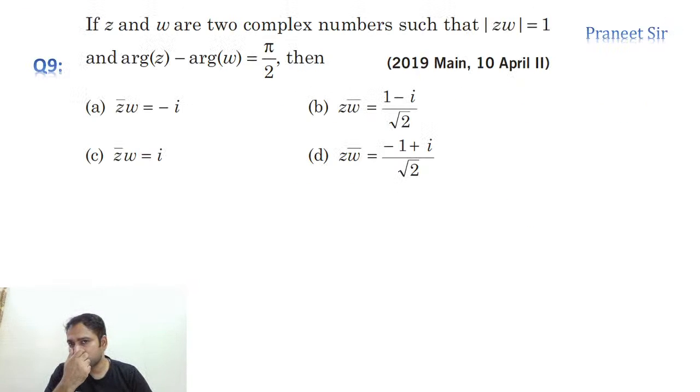Very good. Let's do this question. This question we can easily solve by verifying the options, guys. Mod of zw, modulus is equal to 1. All options have modulus 1. Clearly you can say that the first condition is satisfied by each and every option. And what is the second condition? Which option is satisfied by the second condition? So try this question, everyone. It is a very, very easy question.